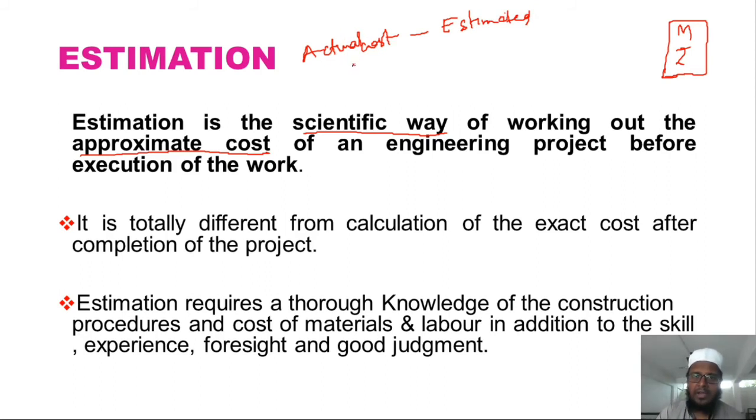That is why we calculate the approximate cost of that engineering work before execution of the work. So this is the definition of your estimation. Estimation is the scientific way of working out the approximate cost of an engineering project before execution of work. It is totally different from calculation of the exact cost after completion of the project.